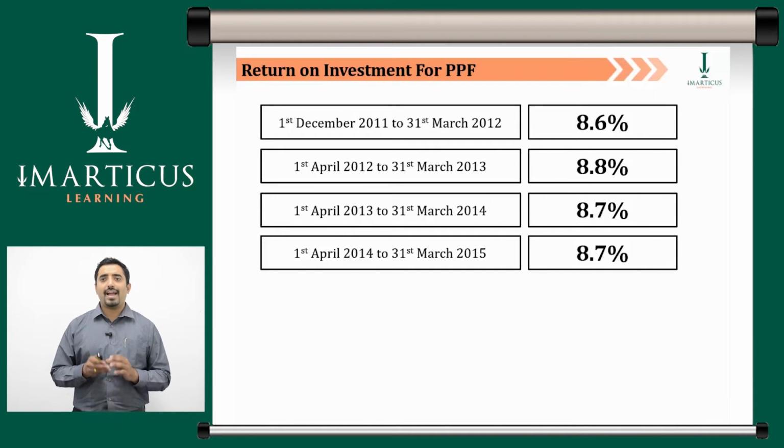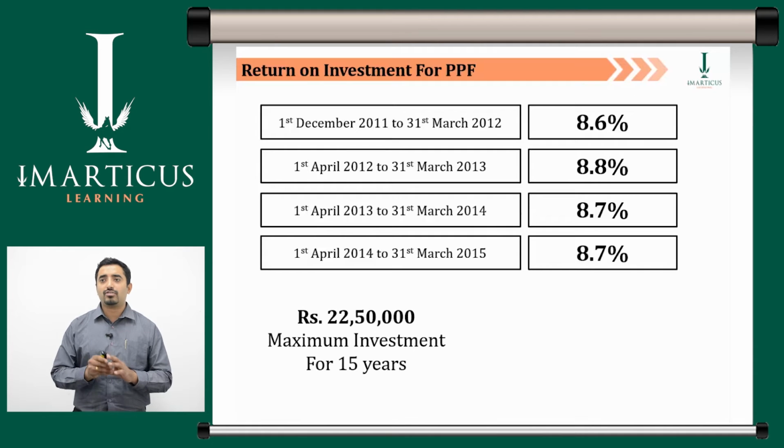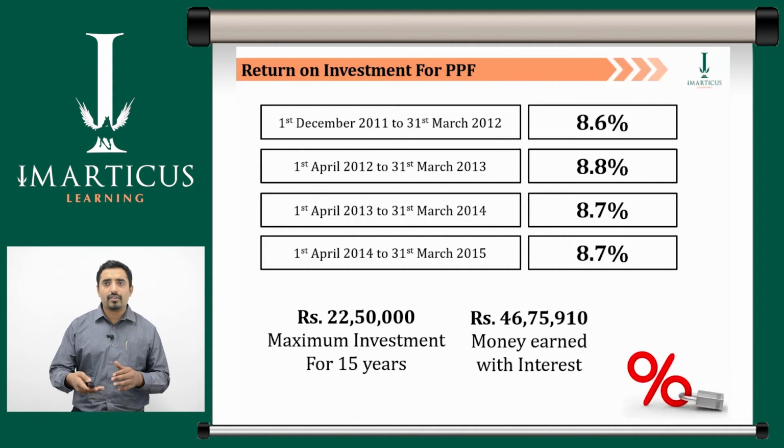For example, as per the new budget 2015, the maximum investment in PPF account is 1,50,000 per year, so the maximum investment in PPF for 15 years will be around 22,50,000. The total money earned from PPF account with interest will be that of 46,75,910.